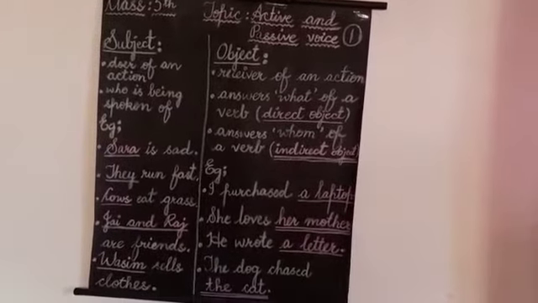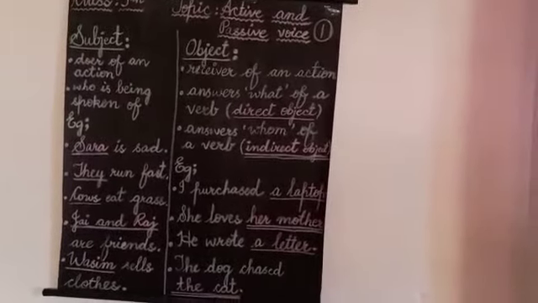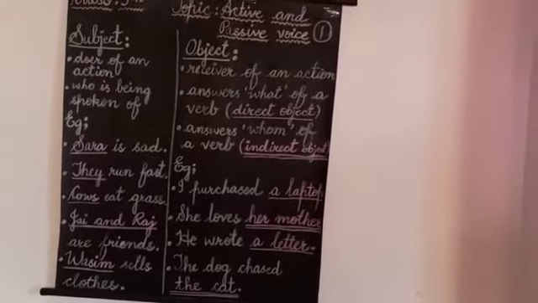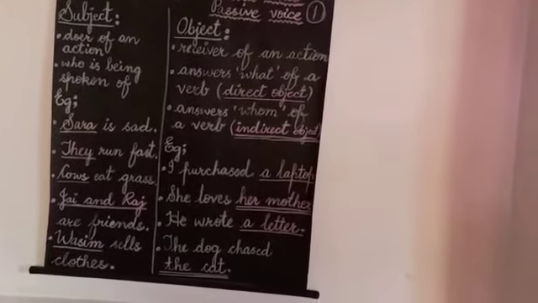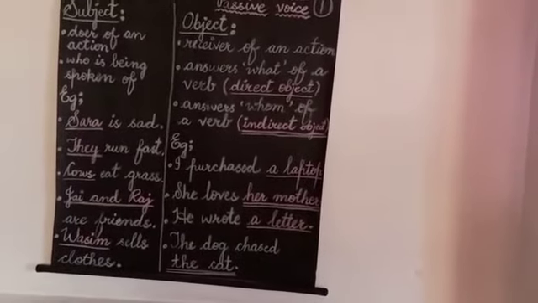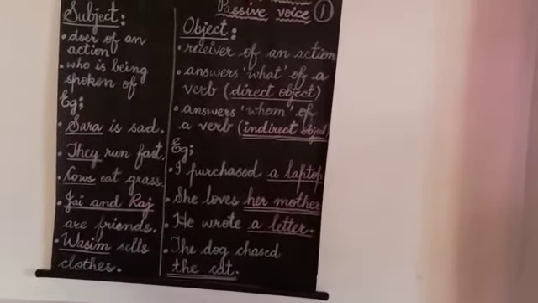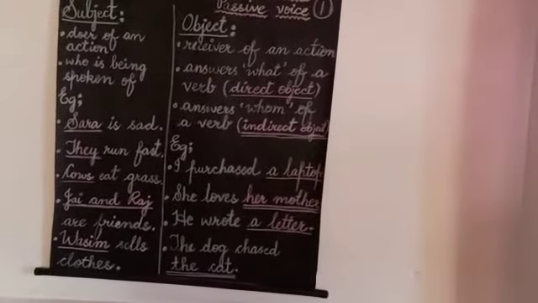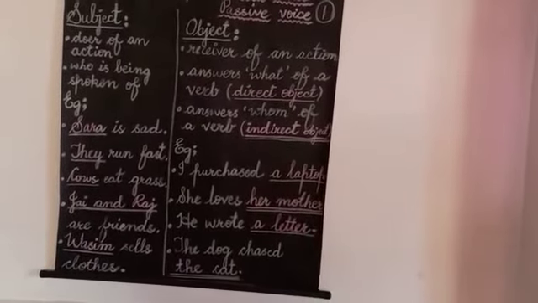Now you can do a simple activity. You can write 5 simple sentences and you can encircle the subject in the sentence and you can underline the object in that sentence. Plus, in case of object, you can write in bracket whether it is indirect object, IO, or whether it is a direct object, DO.